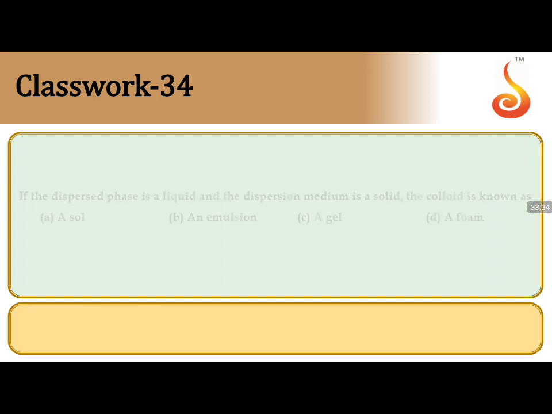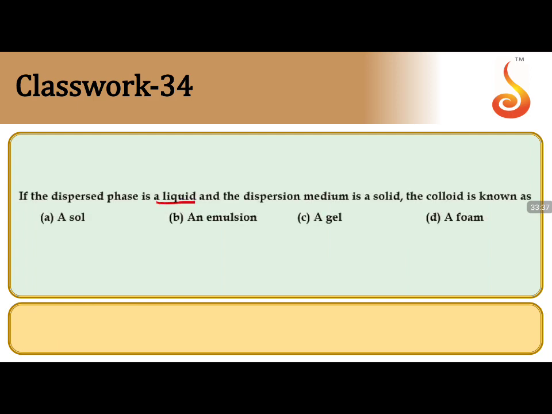So next, coming to the 34th question. If a dispersed phase is liquid, dispersion medium is solid, the colloid is known as, okay, liquid plus solid. Remember, this is dispersion phase and this is dispersion medium. Overall physical state will be whatever is the dispersion medium. So it will be nearly a semi-solid form, and semi-solid forms can also be represented as gels. So the answer for this one will be option C.